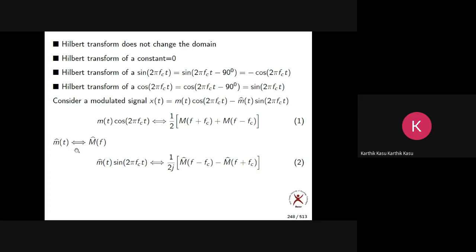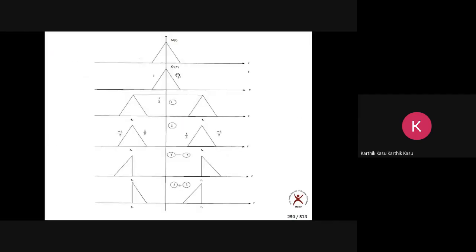So why am I taking the Fourier transform? Because the Hilbert transform does not change the domain. If at all I want to go to the frequency domain, I have to use the Fourier transform. I don't have any other options. So this term has both transforms, Hilbert as well as Fourier. Please make a note of this. So this is M hat of f, the Hilbert transform in the frequency domain.